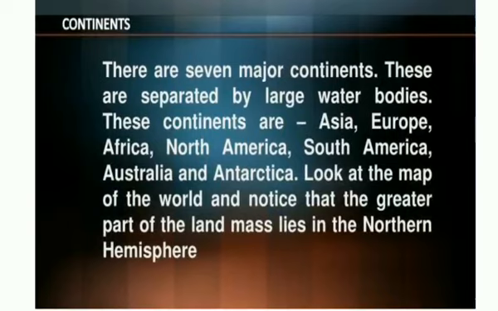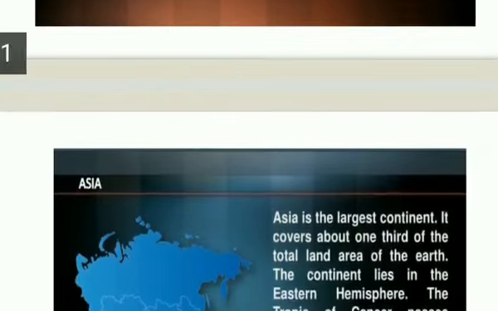We can also say that most of the land masses are available in the northern hemisphere. That's why it is also called the land hemisphere. And most of the water bodies are available in the southern hemisphere. That's why it is known as the water hemisphere.